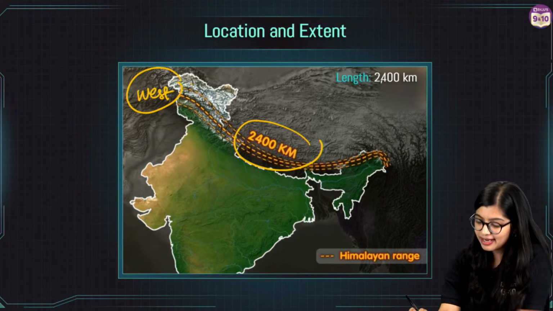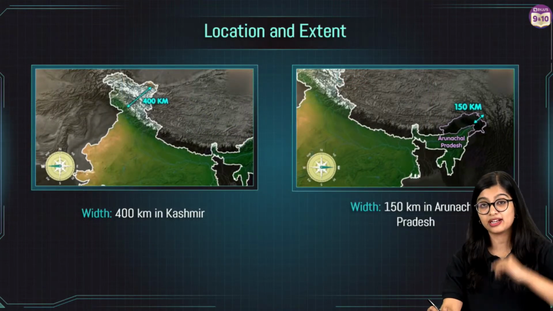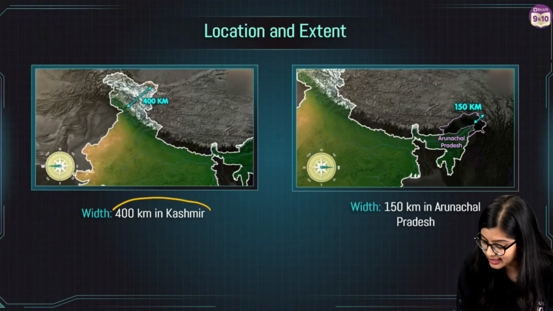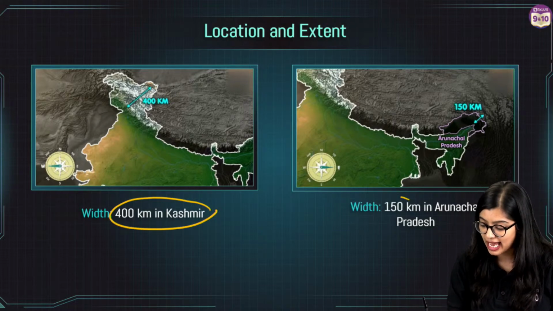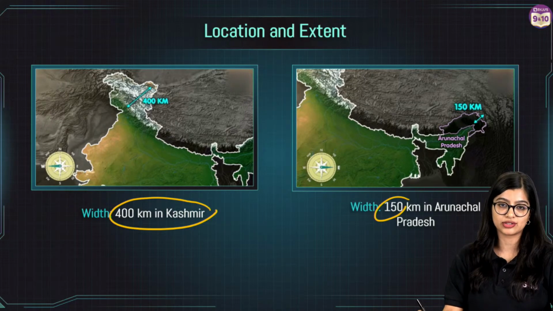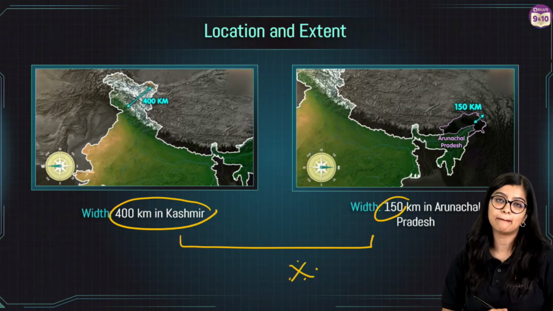And of course when you look at the width, we see that in the western part, closer to Kashmir, width-wise it is 400 kilometers. While it reaches Arunachal Pradesh, it narrows down to 150 kilometers. So this is very, very important. Yes, you need to remember this.